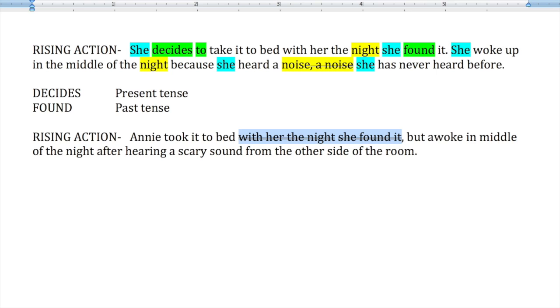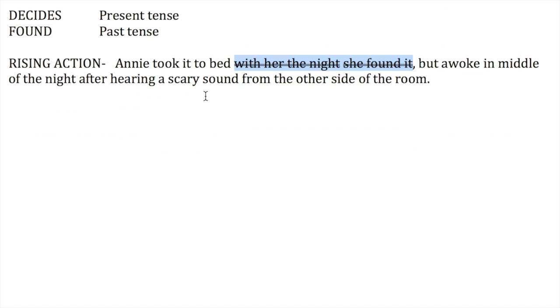She decides to take it to bed with her the night she found it. She woke up in the middle of the night because she heard a noise she has never heard before. We have some more verb problems. "Decides" is present tense. "Found," over here, is past tense. Always make sure that your verbs match. I would make them all past tense. My edit would be: Annie took it to bed.